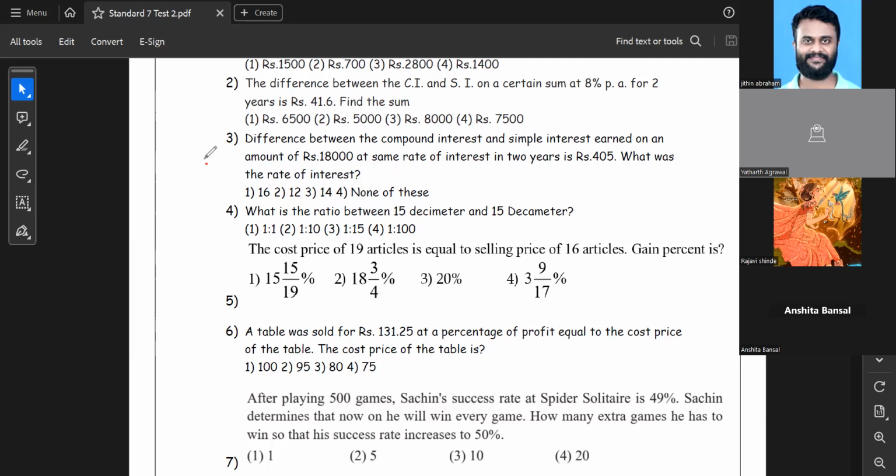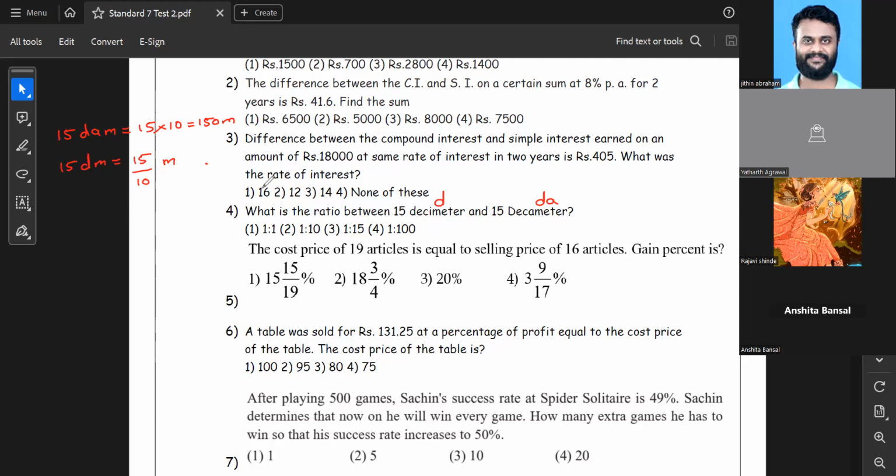Very good. I've got 2 responses and both of them are correct. So basically, I'll call decimeter D and decameter DA. So 15 decameter is basically 15, deca stands for 10. So 10 meters combined form 1 decameter. So 15 decameter is nothing but 15 multiplied by 10, that is 150 meter. Similarly, 15 decimeter is basically, deci stands for divide by 10, so that gives you 15 divided by 10 meter.